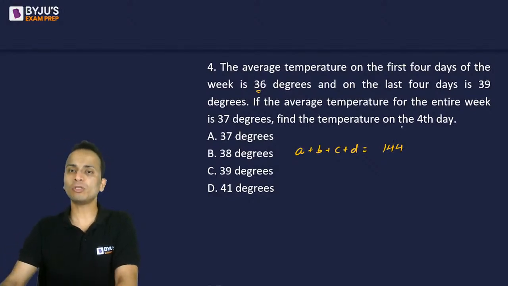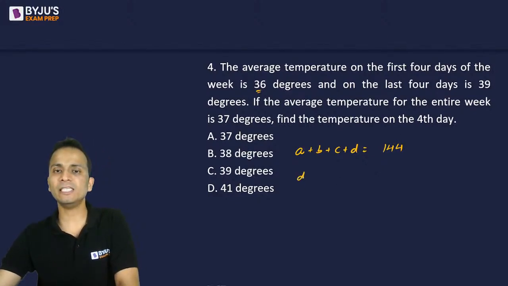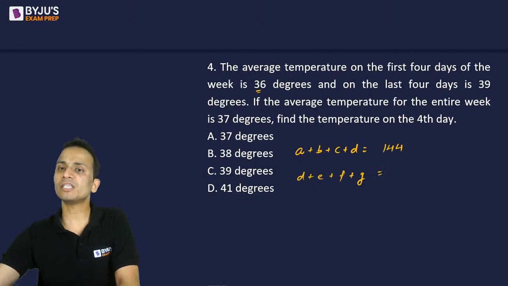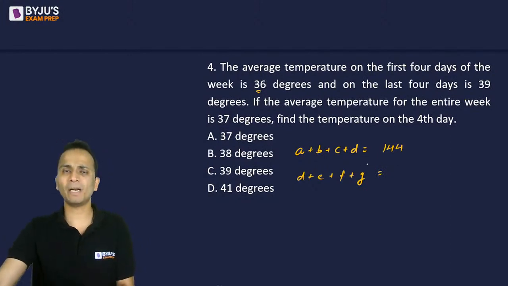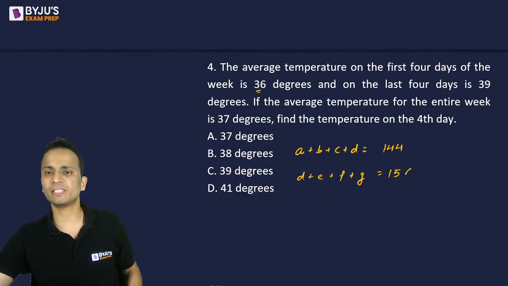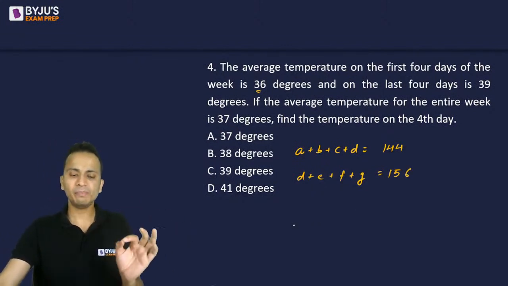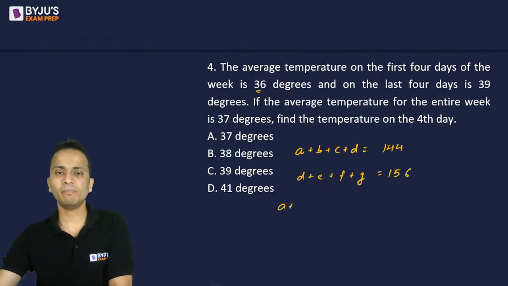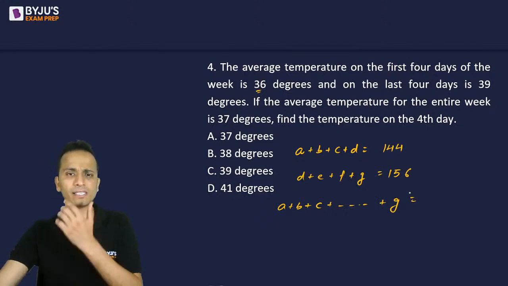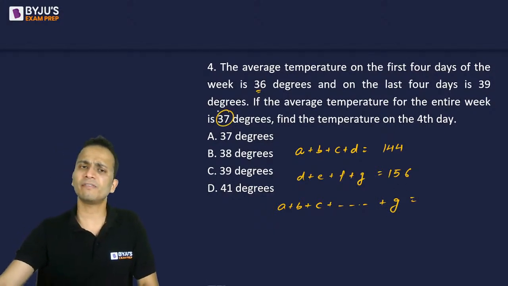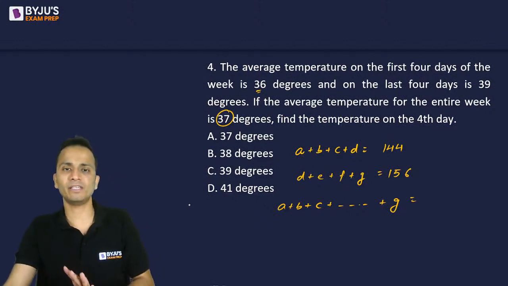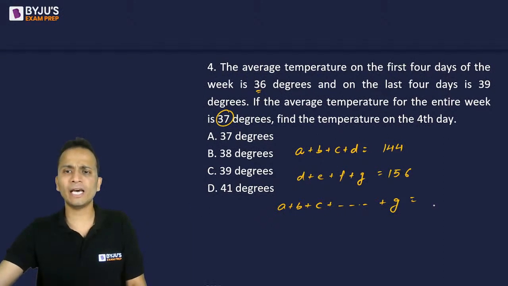Now they are talking about the last 4 days, that means D plus E plus F plus G. Their average is 39, so the sum will be 39 multiplied by 4, that is 156. Now the entire week, that is A, B, C, D, E, F, G. The sum of all these 7 days, the average is given as 37. So the sum will be 37 multiplied by 7, which is 259.